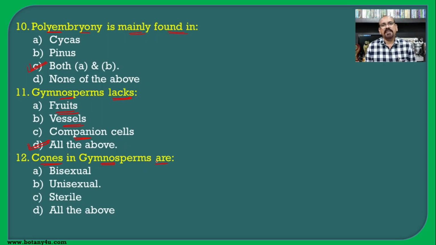But in the pinus there is a formation of the male cone as well as the female cone, meaning two different types of cones are present. So we can say that if the two types of cones, the male and the female, are different, that is known as the unisexual condition, and hence B is the correct answer for this question.